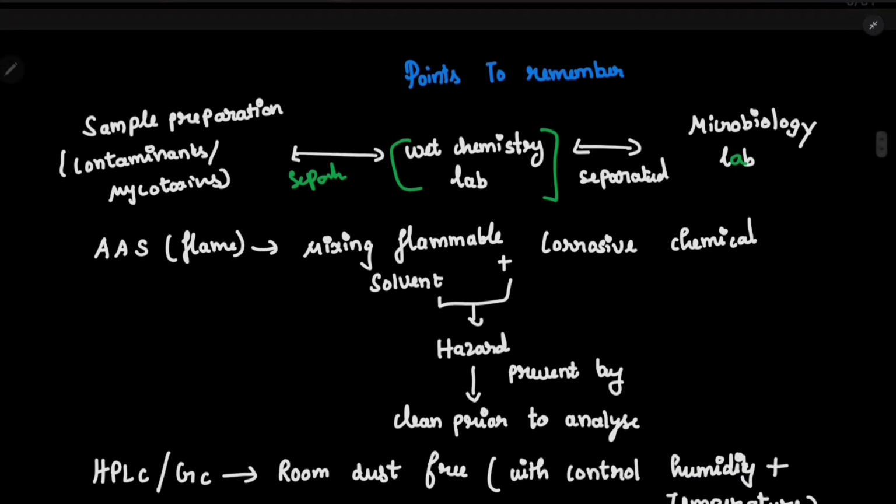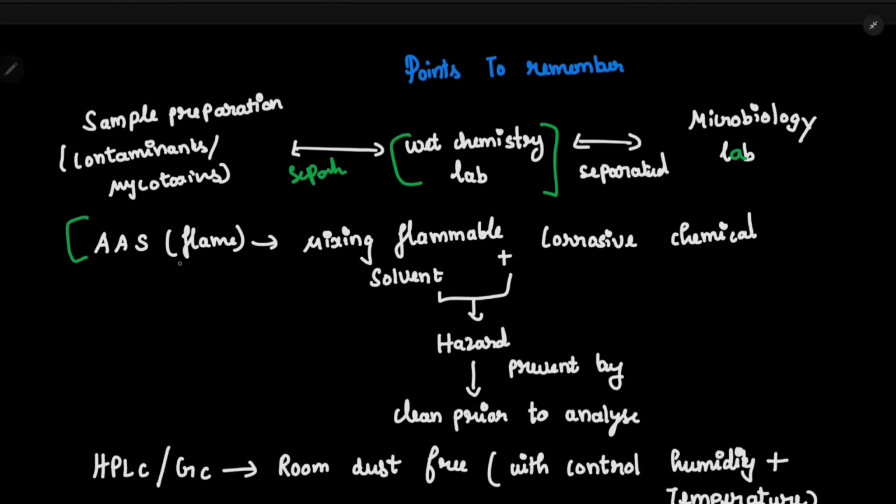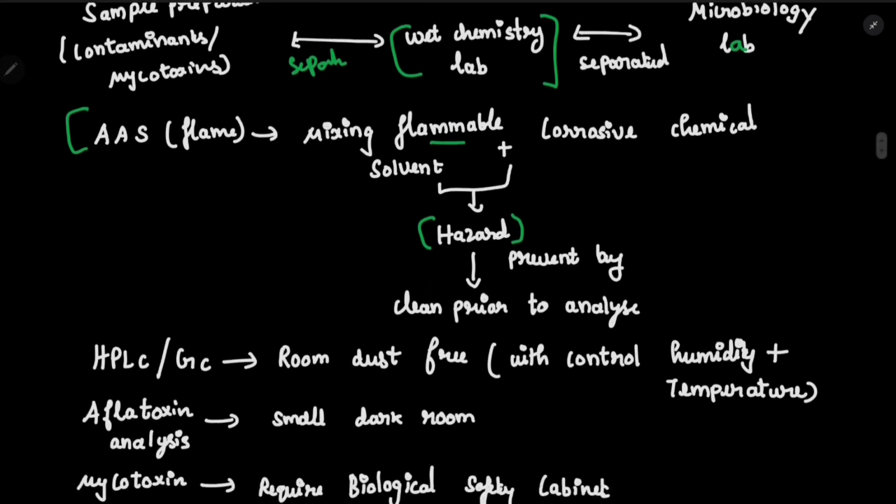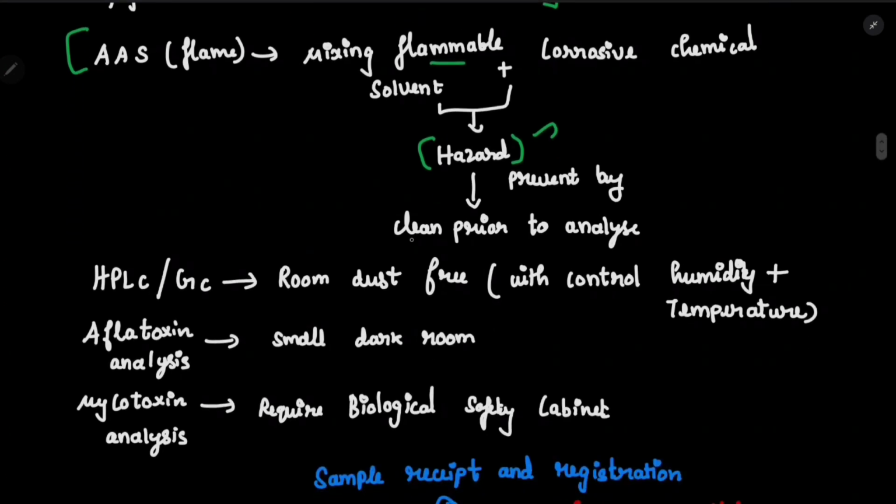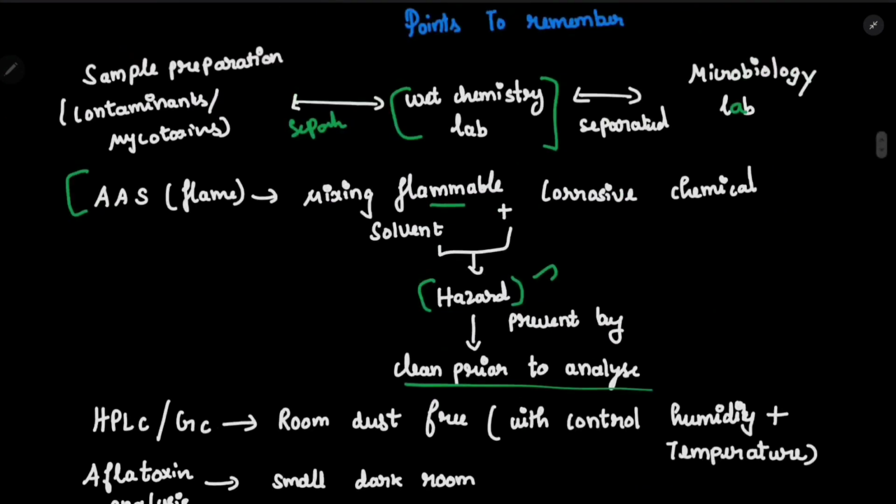And next, second one, atomic absorption spectroscopy, flame atomic absorption spectroscopy. In this case, if you have a flammable substance and a flammable solvent along with a corrosive chemical, it will become a hazard. So in case of atomic absorption spectroscopy, you cannot put a corrosive chemical near the mixing flammable solvent. Why? Because it will create a hazard, which is prevented by cleaning prior to analysis. Okay, so we should clean each and every time you do an analysis. You have to clean the specific instrument which you are using, in this case atomic absorption spectroscopy.